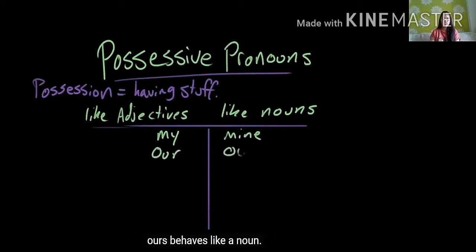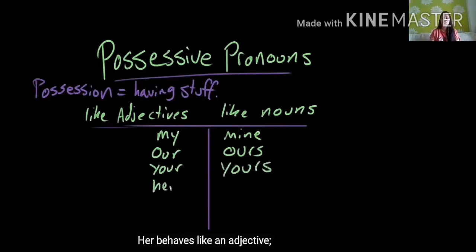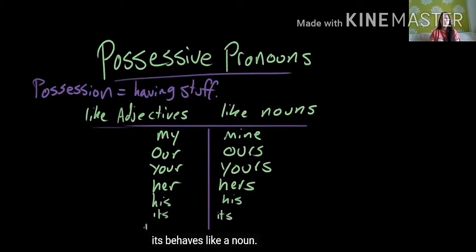Our behaves like an adjective, ours behaves like a noun. Your behaves like an adjective, yours behaves like a noun. Her behaves like an adjective, hers behaves like a noun. His behaves like an adjective, his behaves like a noun. Its behaves like an adjective, its behaves like a noun. And their behaves like an adjective, theirs behaves like a noun.